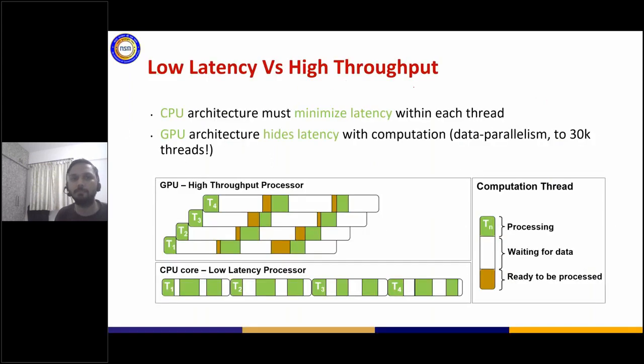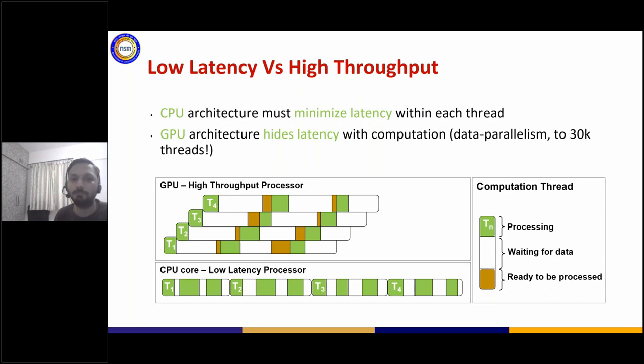And that's why GPUs are called latency hiding architectures, because when one thread is working, you can see the three stages of your pipeline: processing, waiting for data, and then ready to be processed, right? So thread 1, when it starts executing, if it is waiting for something, it jumps to thread 2, thread 2 jumps to thread 3, thread 3 jumps to thread 4, and that's how you can overlap. So basically you are executing at every cycle rather than waiting for the data to come to you or waiting for anything else to come to you, right?